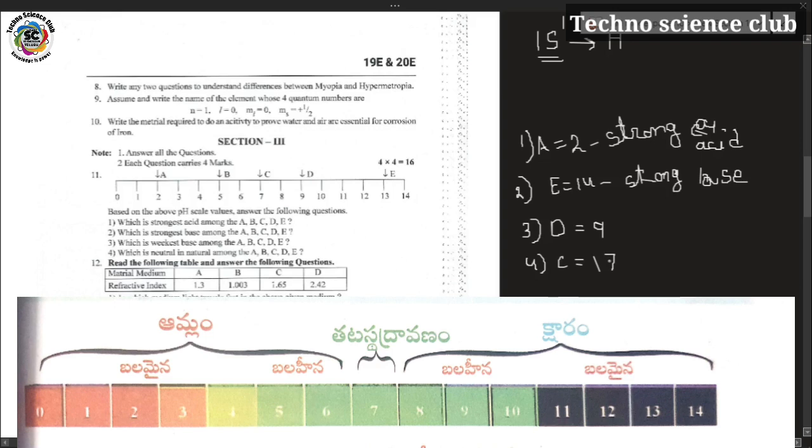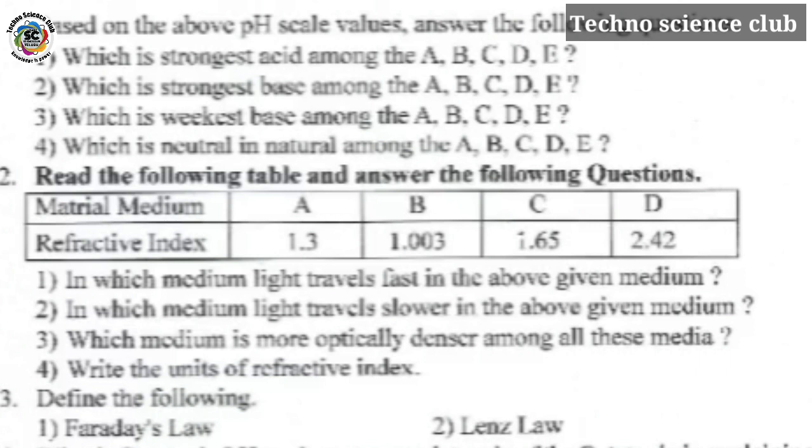Example, distilled water. Next, for the 12th question, here there is a table. In the table, there are material media and their refractive indexes. For material medium A, the refractive index is 1.3, for medium B, the refractive index is 1.003, for C, the refractive index is 1.65, and the refractive index of D is 2.45.